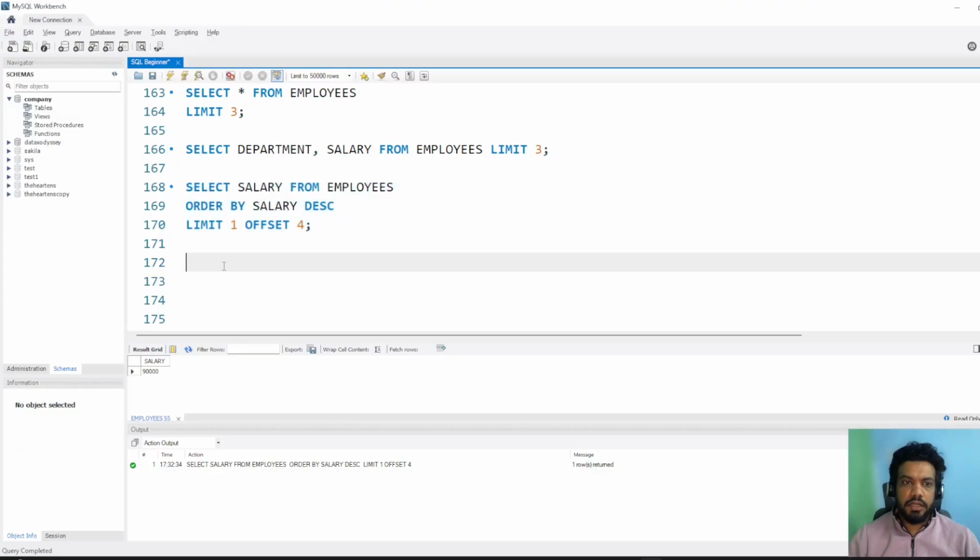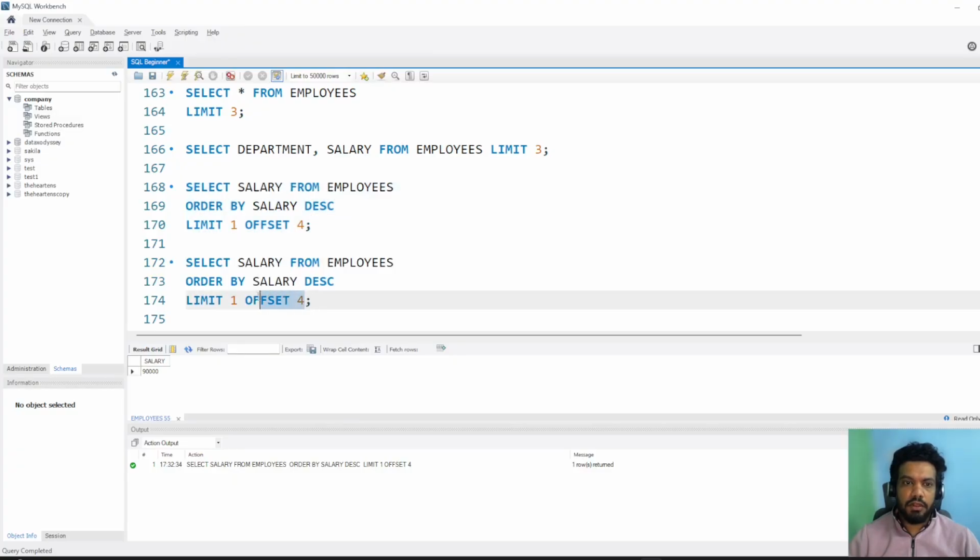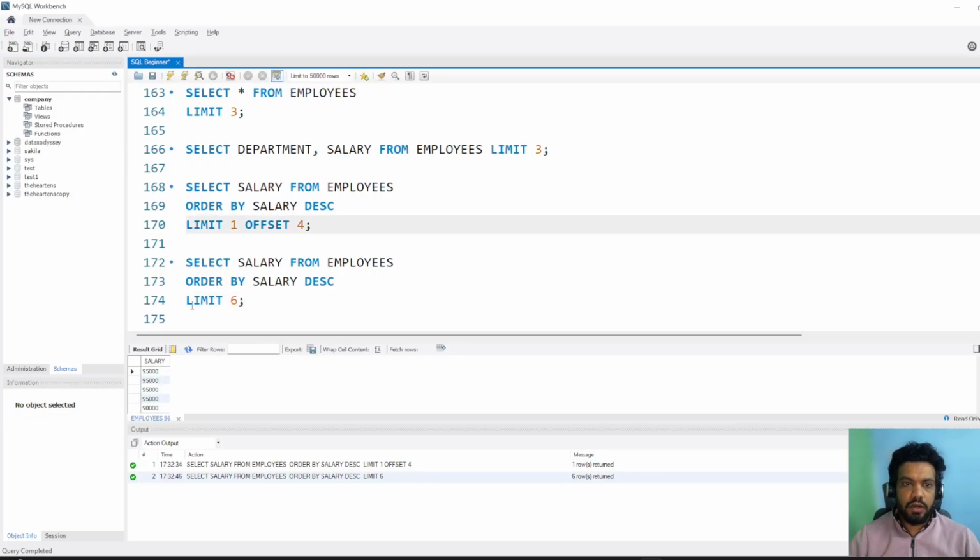Let me run this again without offset, and let me get 6 rows. So now we got 6 rows. In this one, what is offset doing? Offset is skipping this one, this one, this one, this one, and it got 90,000. So it is skipping the first 4 rows and then picking up the 5th. If I run it again, 90,000.